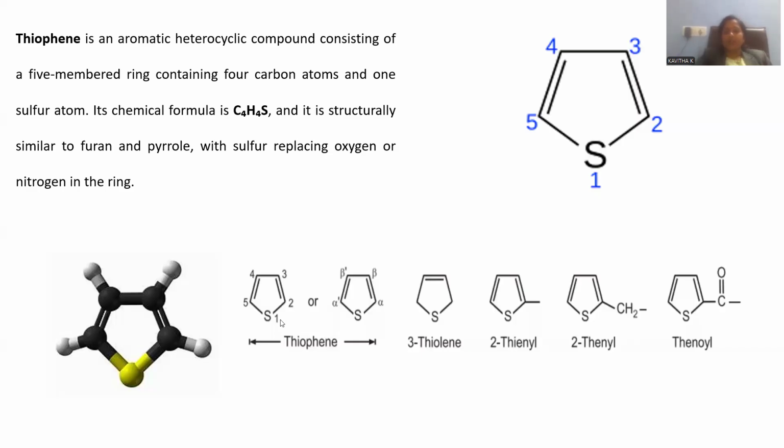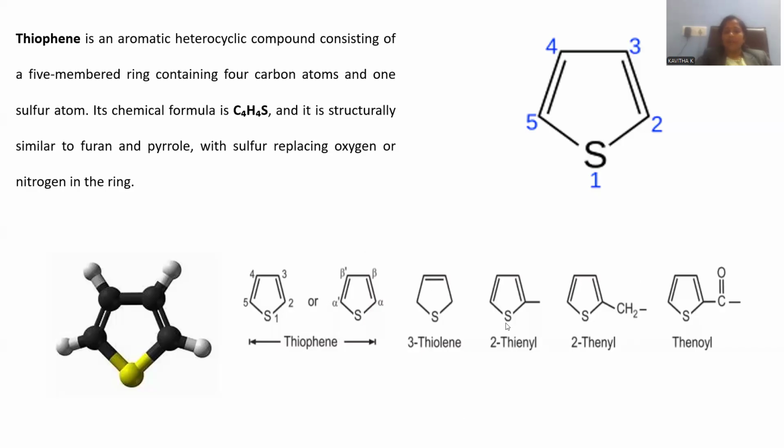Here the numbering is provided as 1, 2, 3, 4, 5 for the five-membered cyclic system, or else the numbering is given in another possible way. There are alpha positions: the positions just beside the sulfur are said to be alpha and alpha prime. The carbon atoms farther from the sulfur are regarded as beta positions, beta and beta prime. Numerical or alpha-beta representation is provided in order to better understand the position in the ring system.